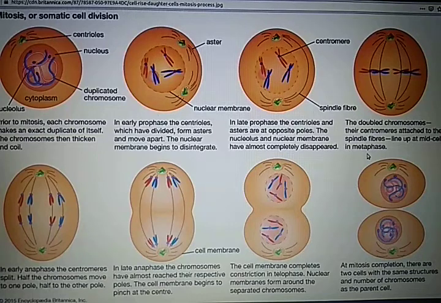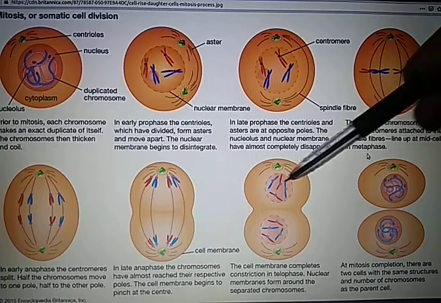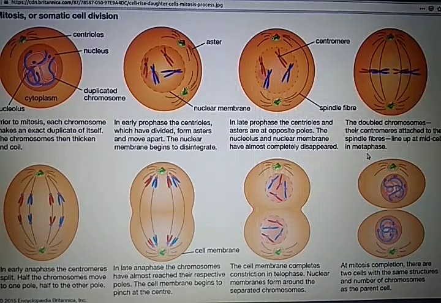Telo means end. So the end of the polar migration of the daughter chromosomes marks the beginning of telophase. It is in turn terminated by the reorganization of two nuclei and the entry into the G1 stage of interphase. So in this phase, the nucleus tends to reappear and the centriole starts disappearing. New nuclear membranes are constructed from materials that may be remnants of the original membrane or derived from the endoplasmic reticulum. The mitotic apparatus, except the centrioles, disappears.